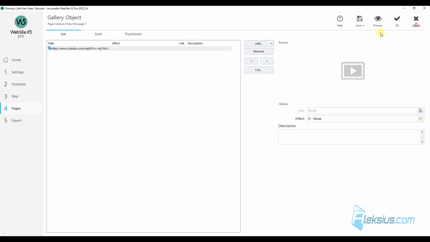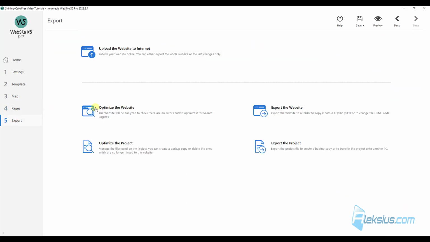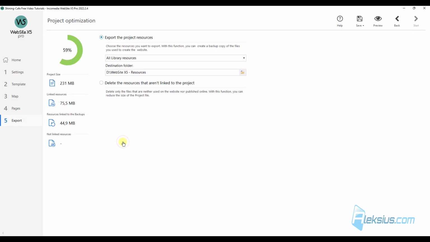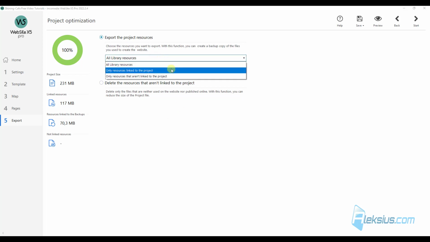There is one more new tool. Now you can optimize the project. This tool allows you to export all additional project files as well as find and remove those files that are no longer used in the project. Here we can select what exactly we need to export, and here we can delete all unused files.